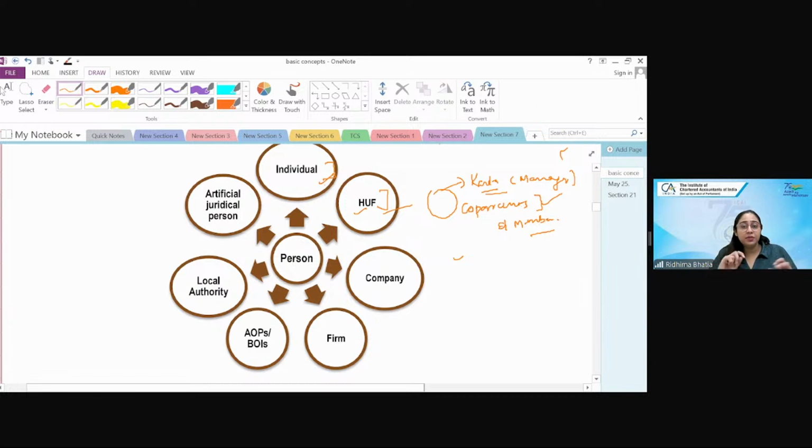So when you write these terms anywhere in the Act, please be very careful. Karta is the manager, the main representative of that family, and others are co-partners and members. So instead of taxing small amounts from the karta, co-partners and members, they created the concept of taxing the HUF. So HUF is a separate entity from the karta and co-partners.